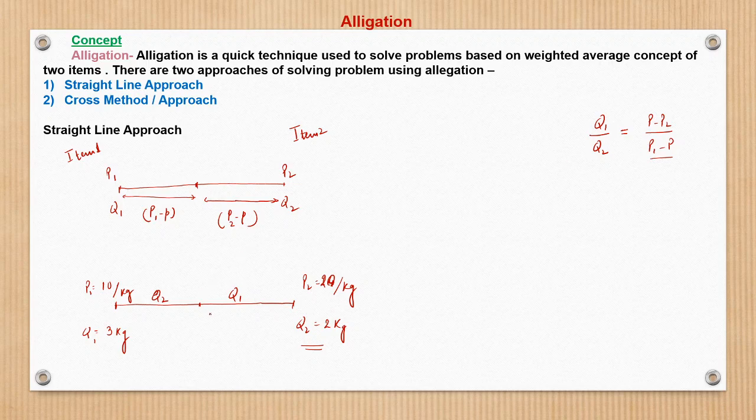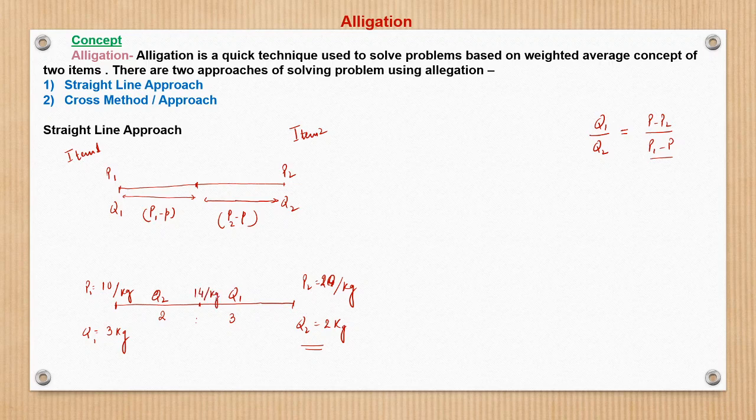And this distance is P2 minus P, which would be in the Q1 ratio. So now the ratio Q2 is to Q1 is nothing but 2 is to 3, right? So the total distance becomes 2 plus 3, which is 5. So 5 represents 20 minus 10, which is 10. 5 represents 10, so 2 will represent 4. So the average will be 10 plus 4, which is 14 per kg.